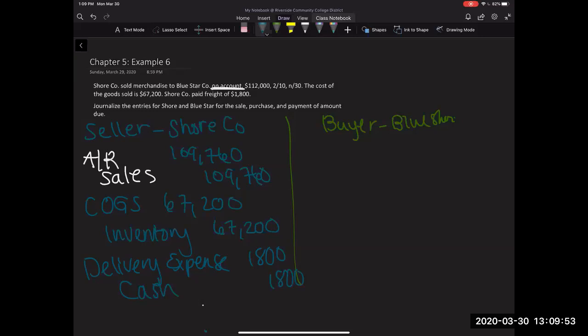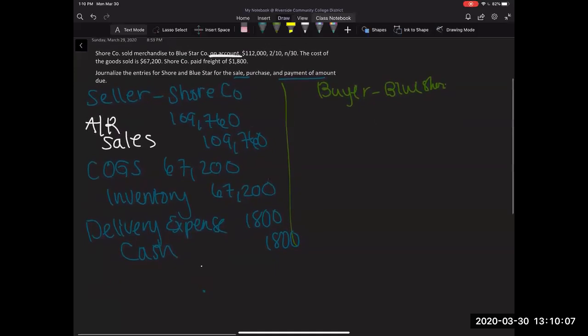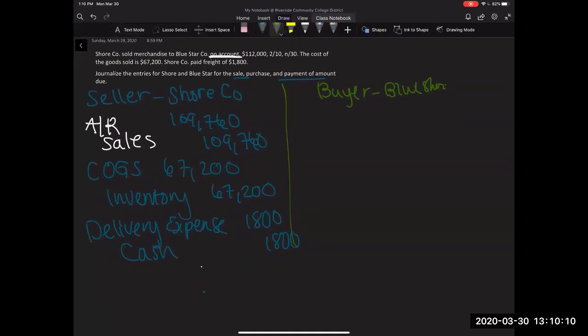Lastly, it says make sure you journalize the entry for the sale, which we've done, and then the payment of the amount. We're going to assume that they're going to pay within the discounted period. So the journal entry to record the buyer paying within the discounted period is a debit to cash in the amount of 109,760, and my credit is going to be to accounts receivable, 109,760. From beginning to end, you see how the seller has treated this transaction, and now we're going to move on to the buyer.